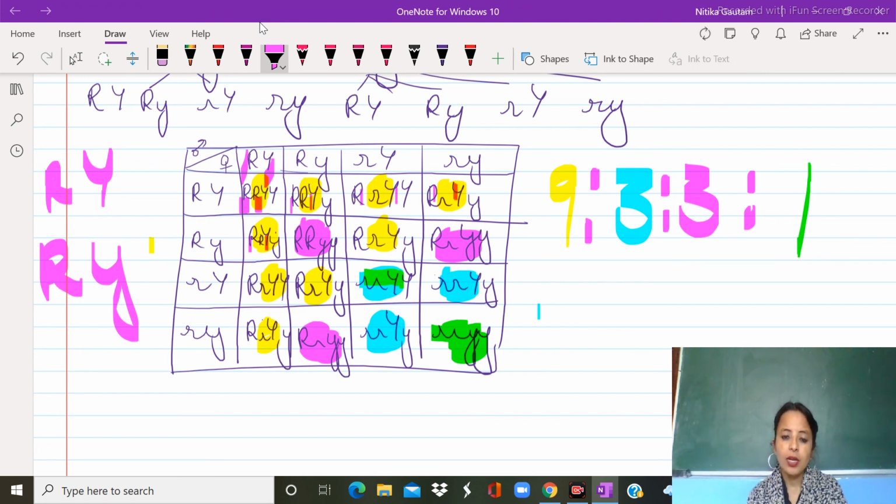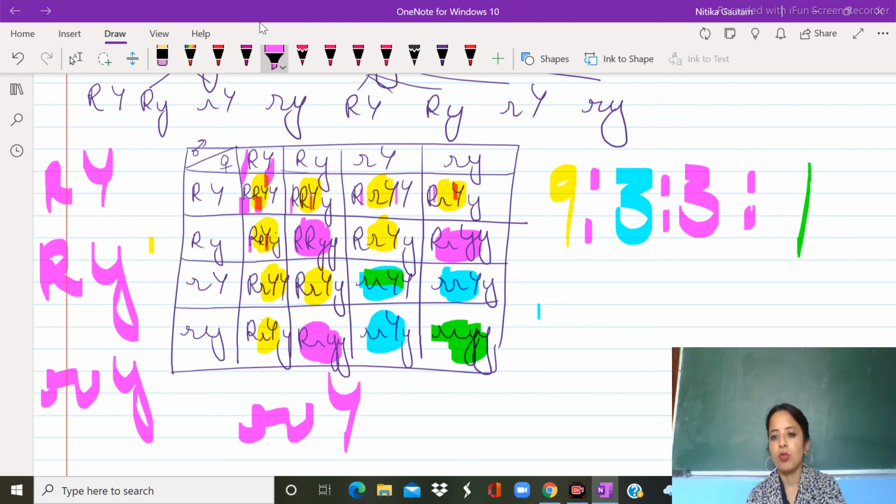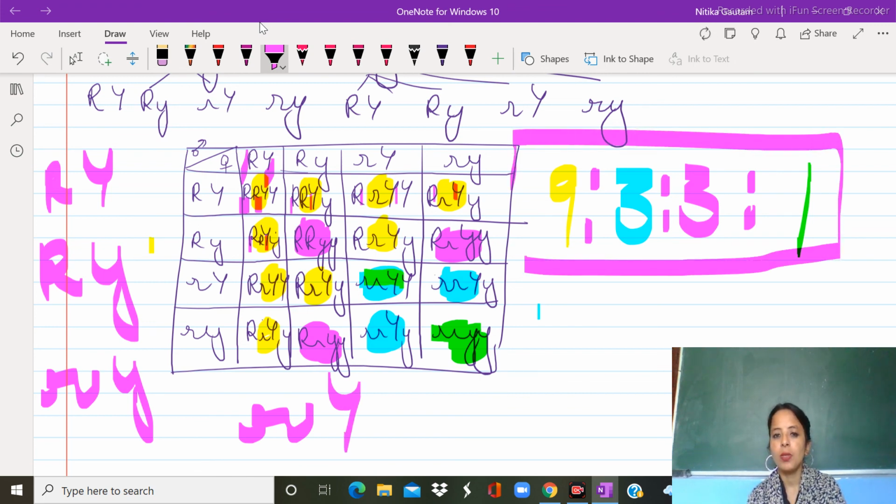After that, if I want you to find wrinkled and green, then it would be small r for wrinkled and small y for green. And lastly, if I want you to find wrinkled and yellow color, then it will be small r for wrinkled and Y for yellow. So in that we are supposed to find, this is the phenotypic ratio of your dihybrid cross.